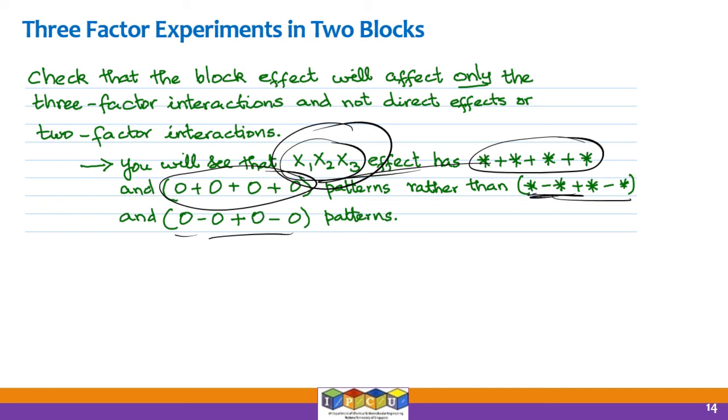But we do not care about it because we believe that the x1, x2, x3 effect is so small that it will not affect the key conclusions we draw from the experiment and the key strategies we will plan later. Okay, so if at all we have to live with differences in the skill levels of operators or the limitations imposed by each packet of raw material, we have to confound those things with the third order interaction effect.